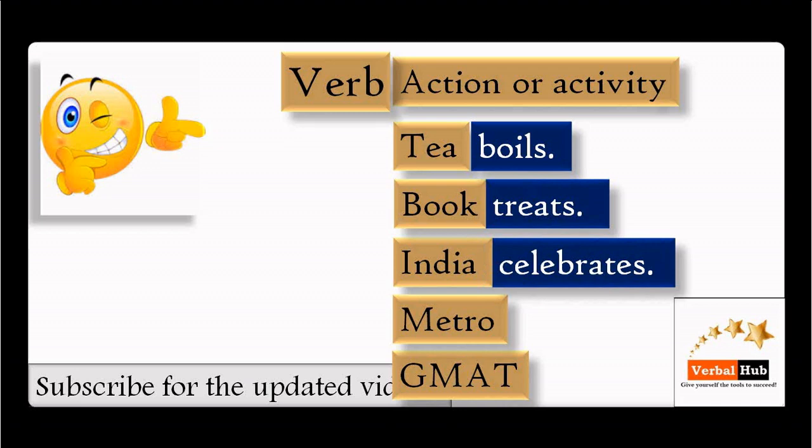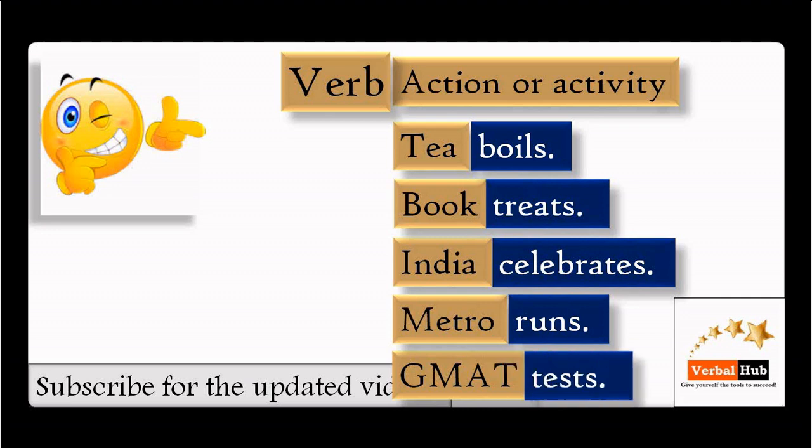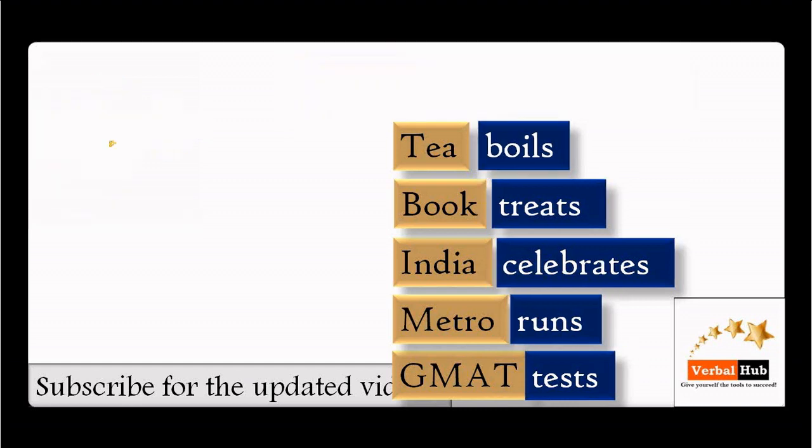Here again celebration is an action. Metro runs. Running is an action. GMAT tests. Here testing is an action. Remember, the difference between adjective and verb: adjective means extra information, but verb means activity or an action.